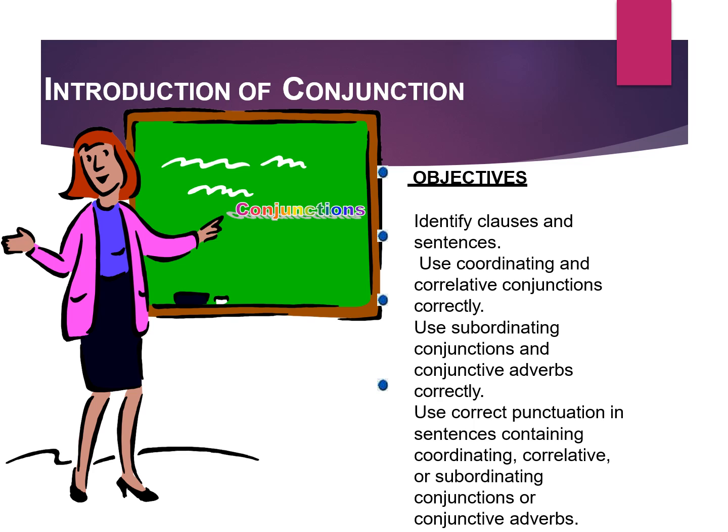Objectives of conjunctions. Identify clauses and sentences. Use coordinating and correlative conjunctions correctly. Use subordinating conjunctions and conjunctive adverbs correctly. Use correct punctuation in sentences containing coordinating, correlative, or subordinating conjunctions or conjunctive adverbs.